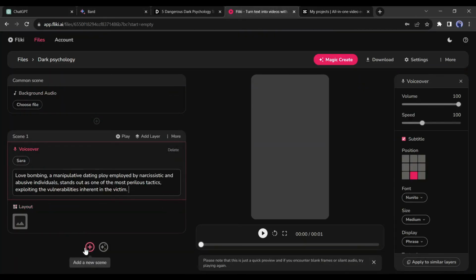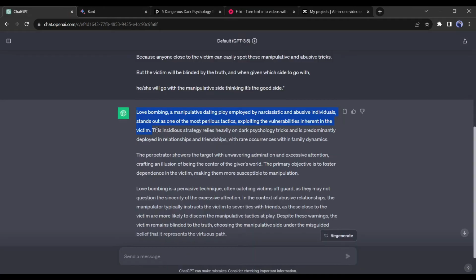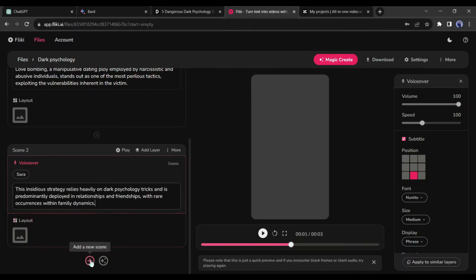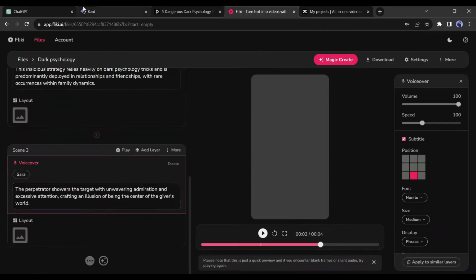After that, click on the plus icon from here to create a new scene. Now go back to ChatGPT again and copy the second line, then paste it into the second scene script box. Do it again and again till the last line.